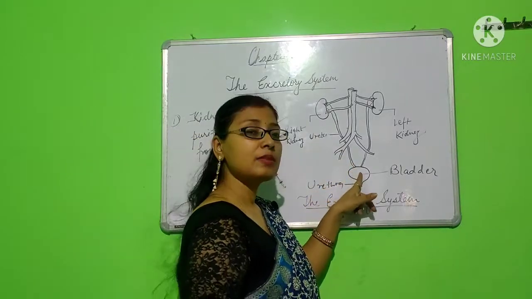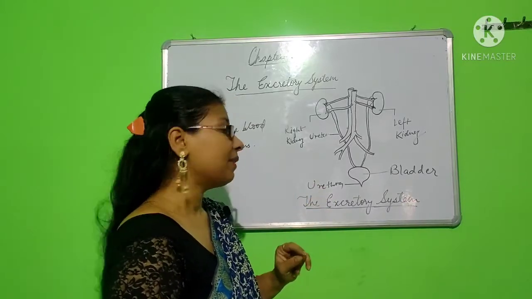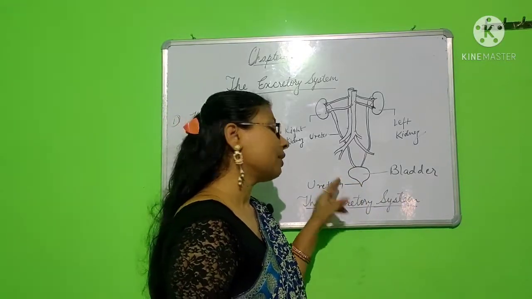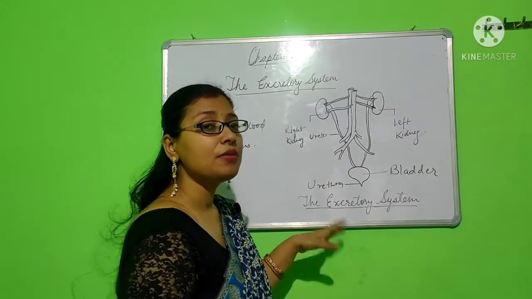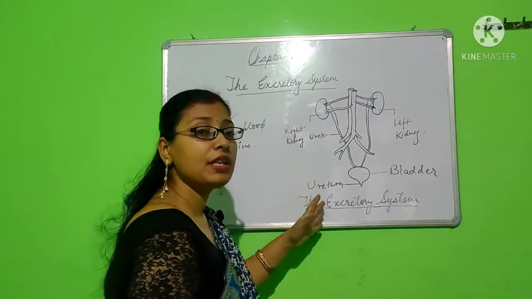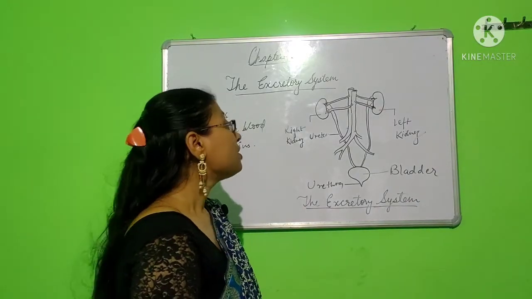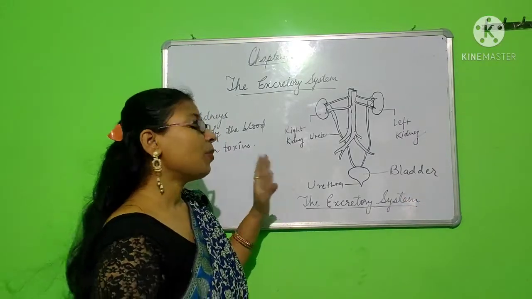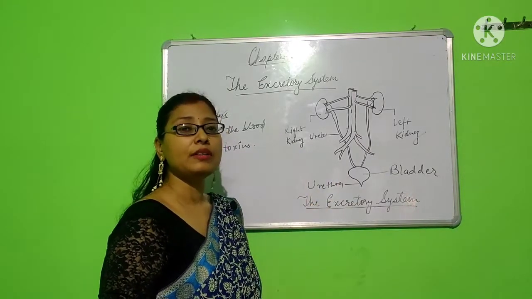The urine is collected in this bladder where it is stored for some period of time. After some time, it is thrown out of the body with the help of the organ called urethra. In this way, the whole process of making the urine, then transferring it, and then excreting it from our body is carried out. So this is the process of excretory system. All the organs here perform their own functions, and each of them is important in its part.